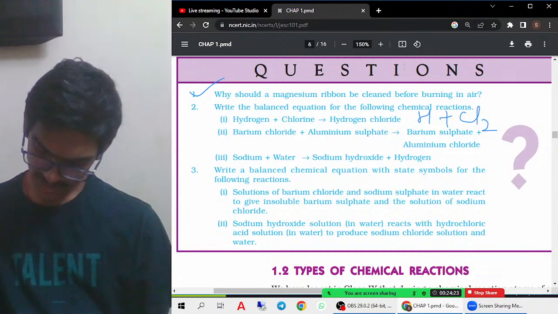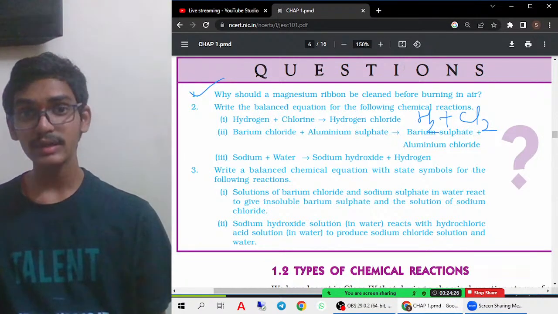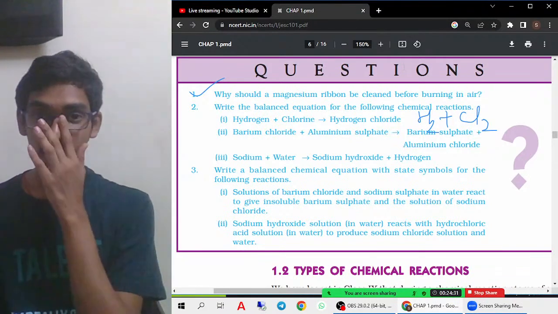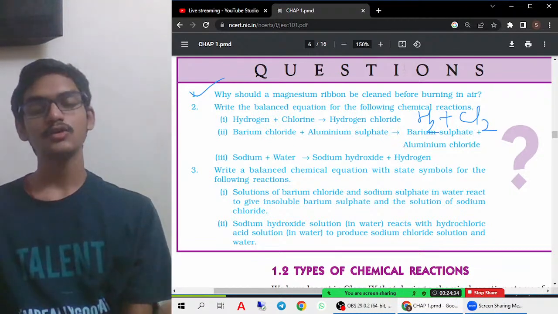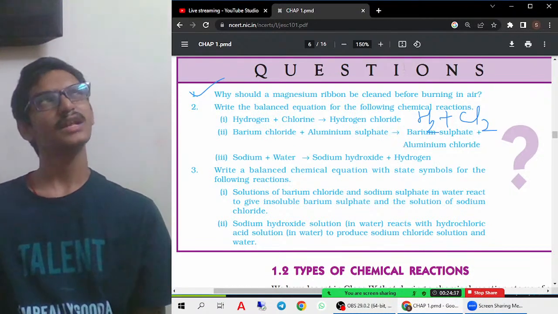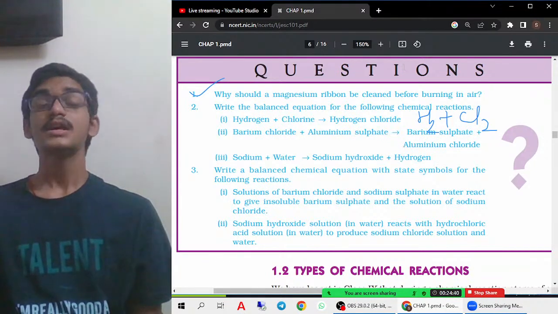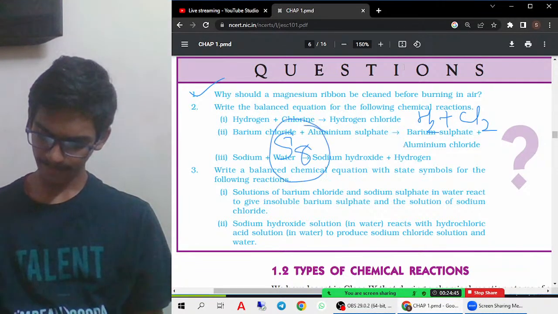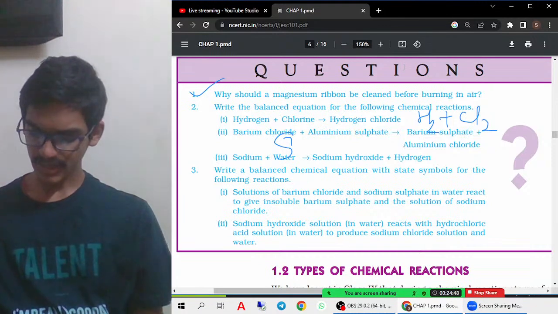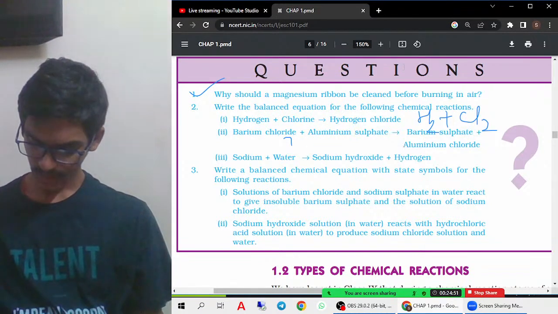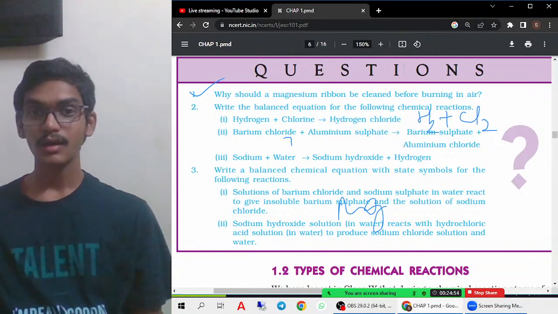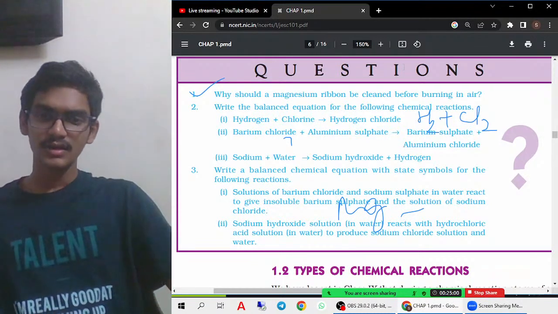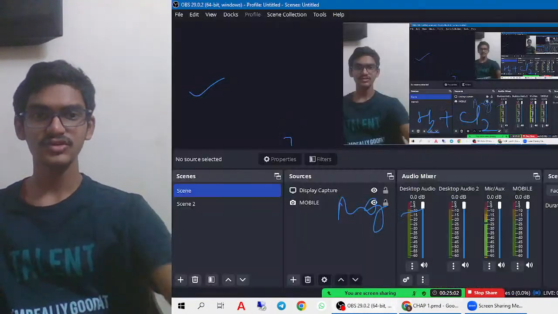Hydrogen, chlorine, nitrogen, oxygen, all these are diatomic molecules, so you should write H2. Whereas ozone is a triatomic molecule, and sulfur is octatomic, so you write S8. You should remember all these things. Whereas magnesium, aluminium, all these are monoatomic, meaning only one, so just Mg you can mention anywhere when writing the chemical equation. You should remember this.